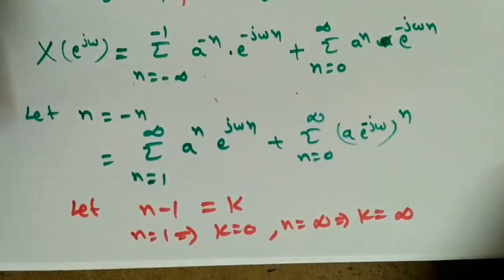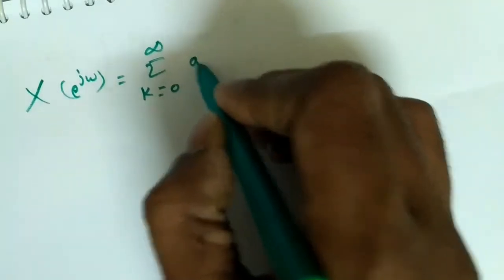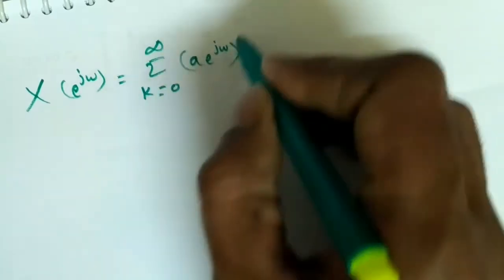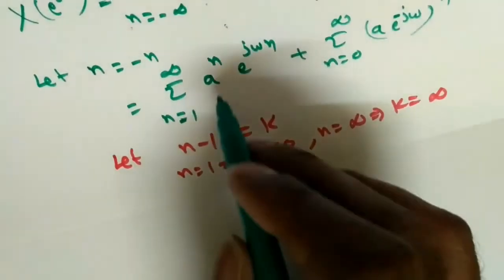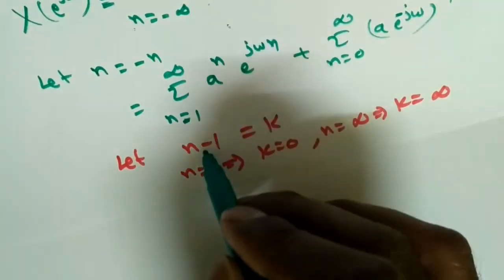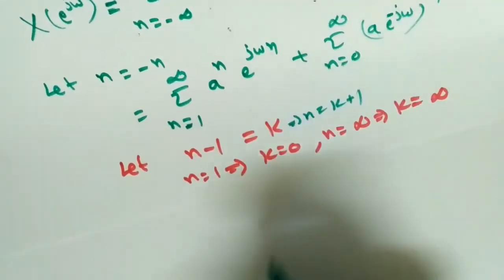So the overall term will become like this. X of e power j omega is equal to sigma k equal to 0 to infinity, a into e power j omega whole power n. But what is n here? n is equal to k plus 1, right?